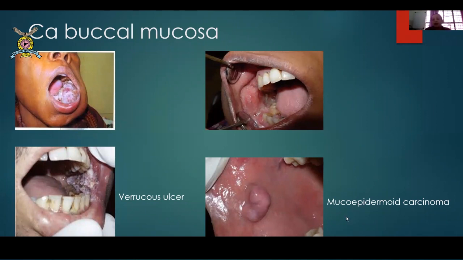Okay. These are mucoepidermoid carcinomas. These get easily missed. Many patients will tell you that they bit it while eating and a bulge came up there. This will be the classical history that patients can give you. Don't misinterpret them. Even if you see a small mucosal cyst, excise it, send for histopath. Let it come benign. Fair enough. If you wait for it, it becomes this big. Okay. And this is another growth that can be very classically seen in the buccal mucosa.